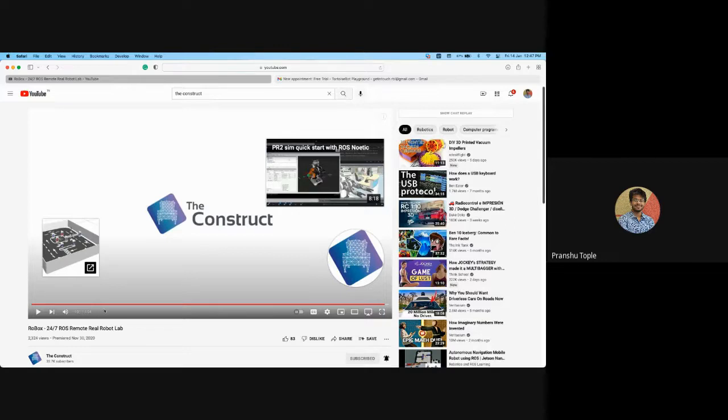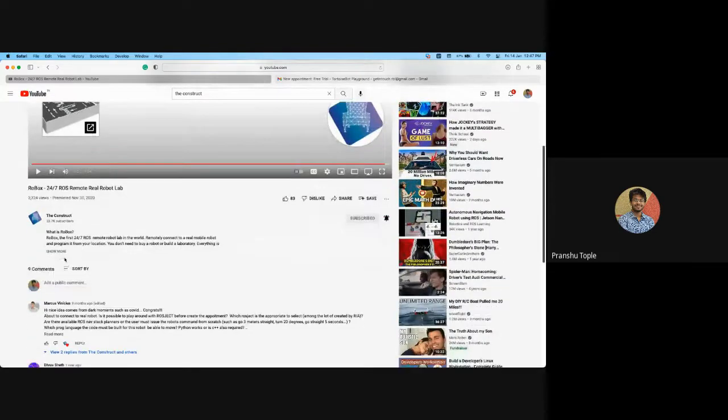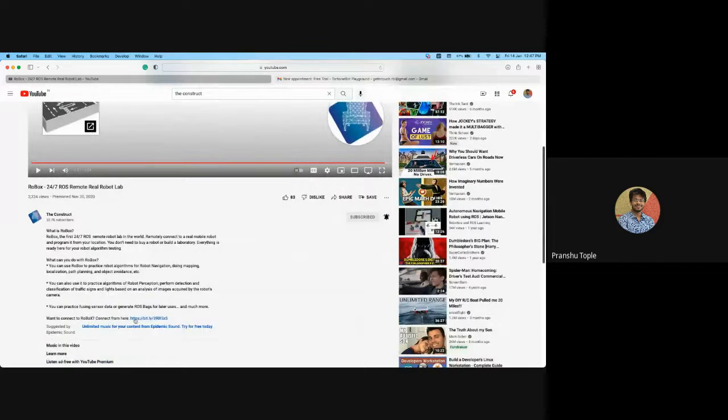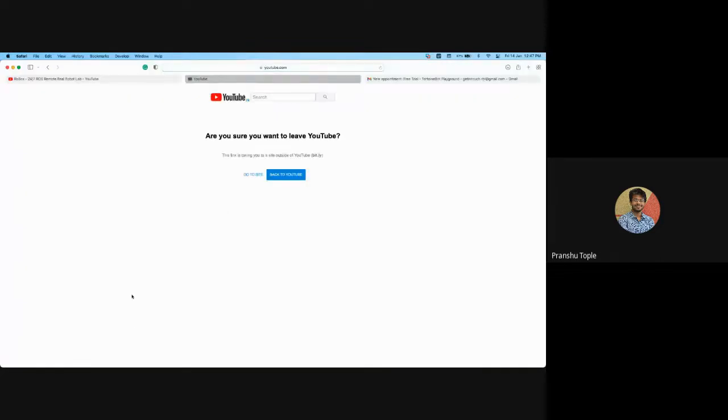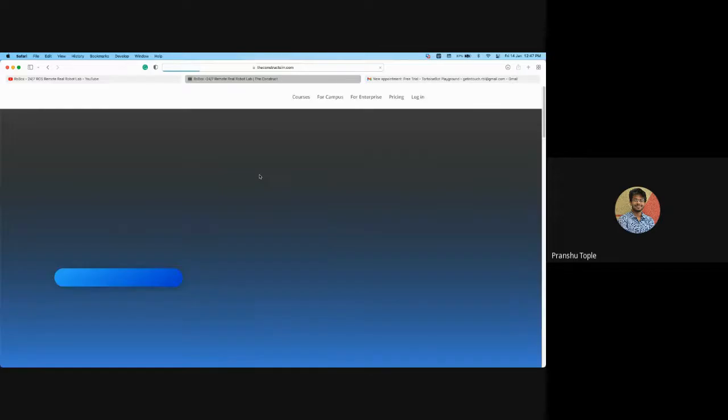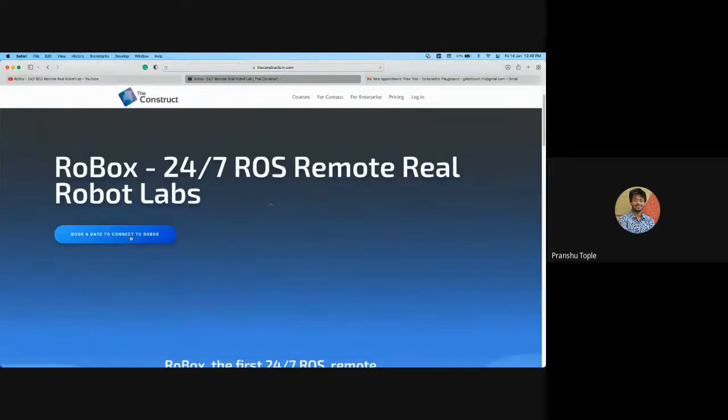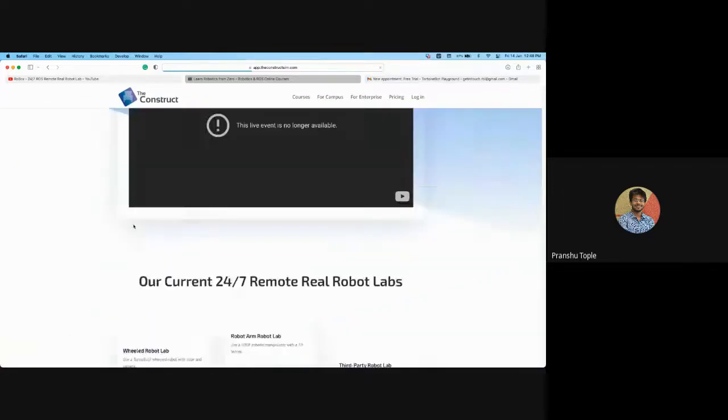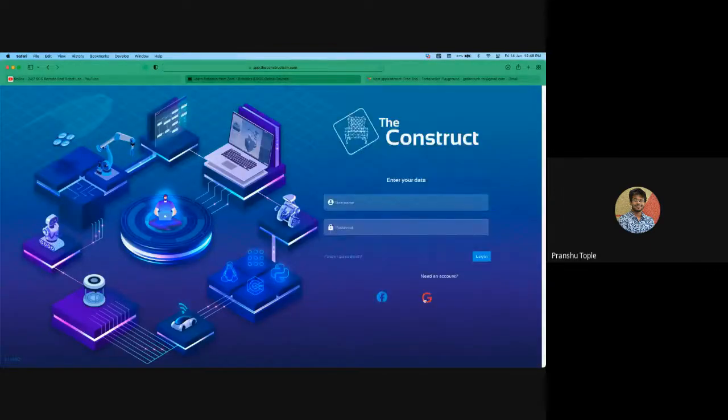But this service, the Construct service, is a paid service that is available on their website. But even then, we are providing it for free. Here we need to log in to their Construct account and book a date. And similar kind of things, we are right now partnering with several colleges to make this happen.